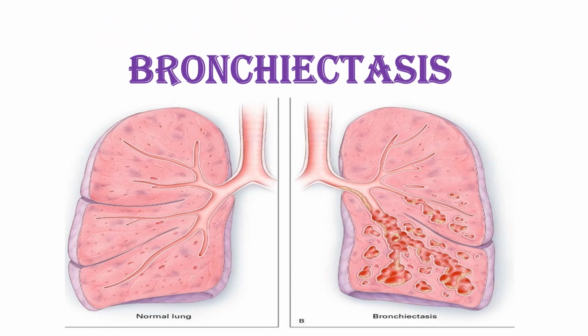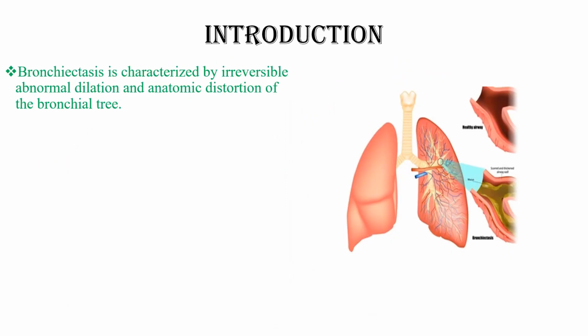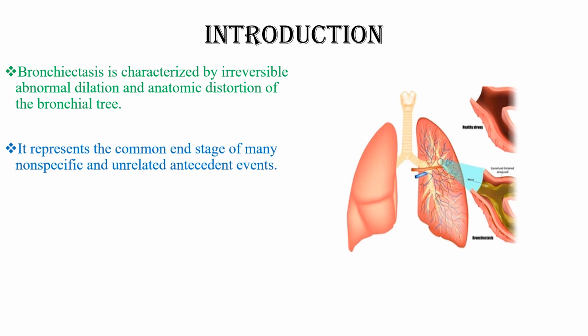Bronchiectasis. Ectasis means dilatation. So bronchiectasis means bronchoalveolar dilatation. It is an obstructive lung disease. It lies within a disease spectrum of chronic pediatric suppurative lung disease. Bronchiectasis is characterized by irreversible abnormal dilation and anatomic distortion of the bronchoalveolar tree. It represents the common end stage of many non-specific and unrelated antecedent events.